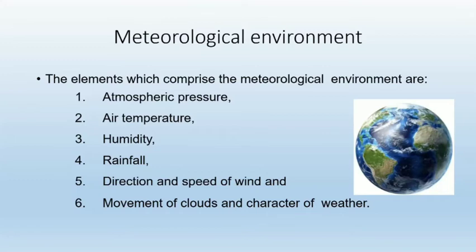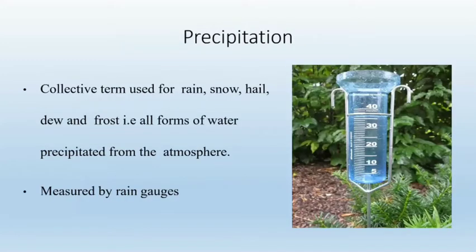So first is rainfall, but it is also called precipitation. Precipitation is the collective term used for rain, snow, hails, dew and frost.